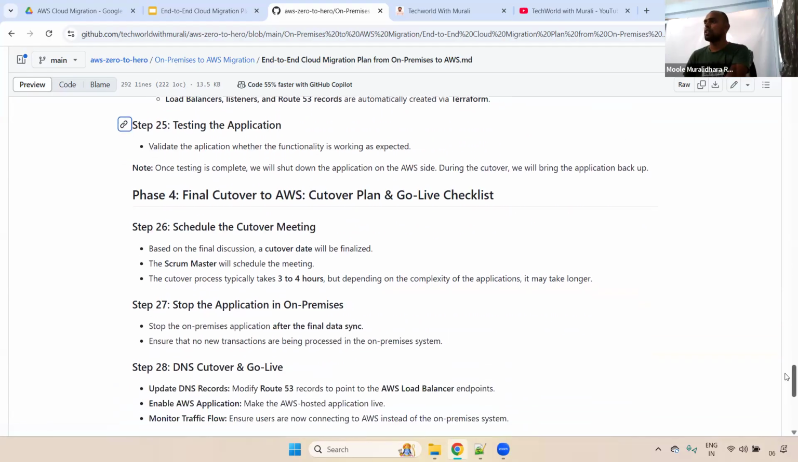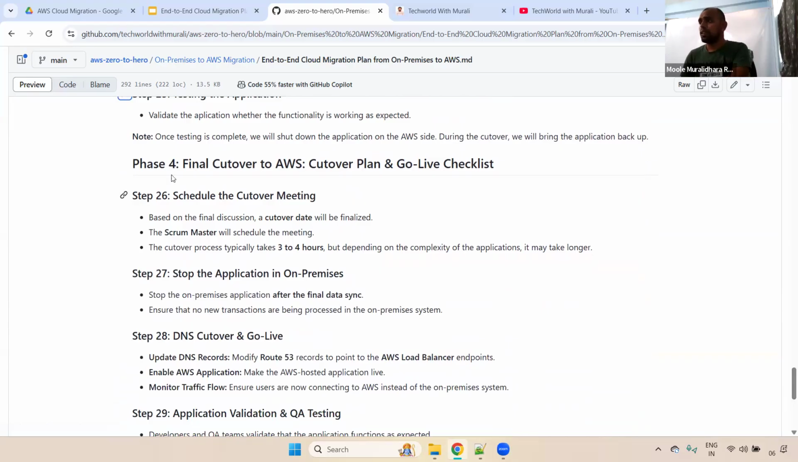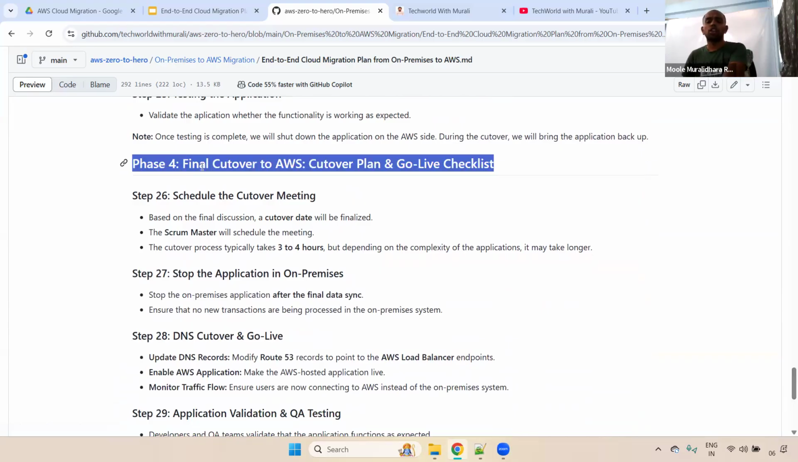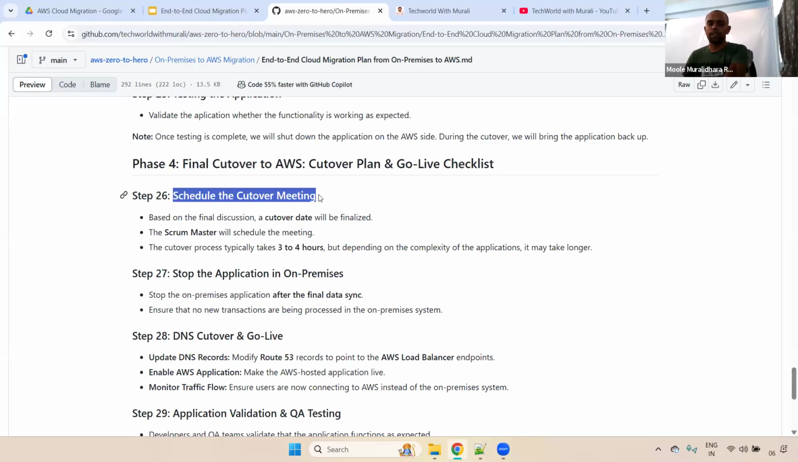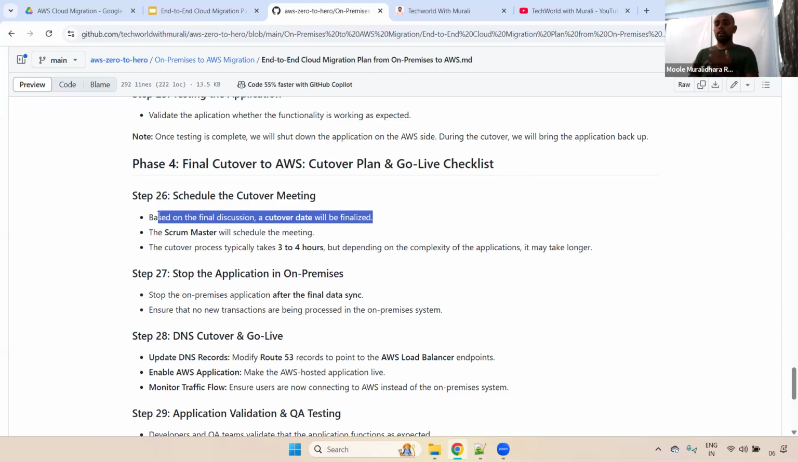What is phase 4? Coming to phase 4, final cutover to AWS, cutover plan and go-live checklist. First of all, schedule the cutover meeting. Based on the final discussion, the cutover date will be finalized. Initially, once everything is done, infrastructure is completed, the developer has deployed, everything is working as we expected, and the QA team has also tested everything as expected.